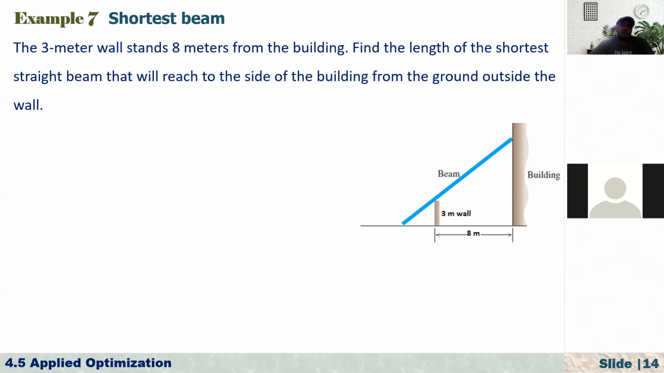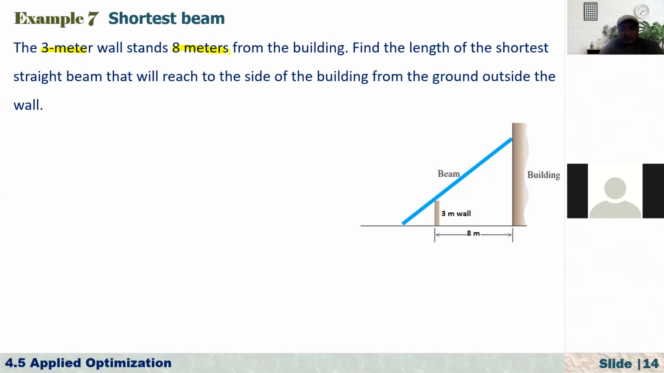And the 3-meter wall stands 8 meters from the building, and find the length of the shortest straight beam that will reach to the side of the building from the ground outside the wall. Anyway, first, of course, when we are reading this kind of word problems, in the first attempt, you have to read this so quickly and just scan it, right? The second time when you're reading, read a bit slowly and highlight the keywords and try to understand those keywords. And after that, introduce the suitable variable and solve it.